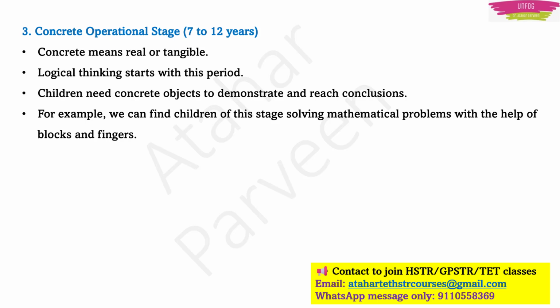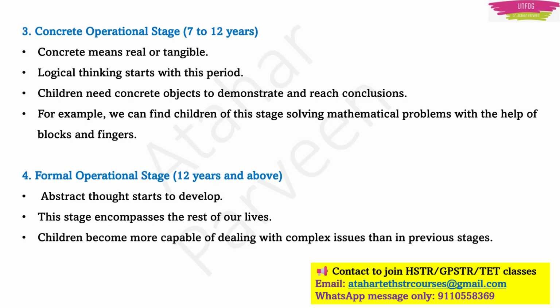Okay. Then comes the formal operational stage. Children from 12 years and above are in this stage. Here the children start to think in an abstract manner. This stage stays for the rest of our lives, right from the age of 12 years.